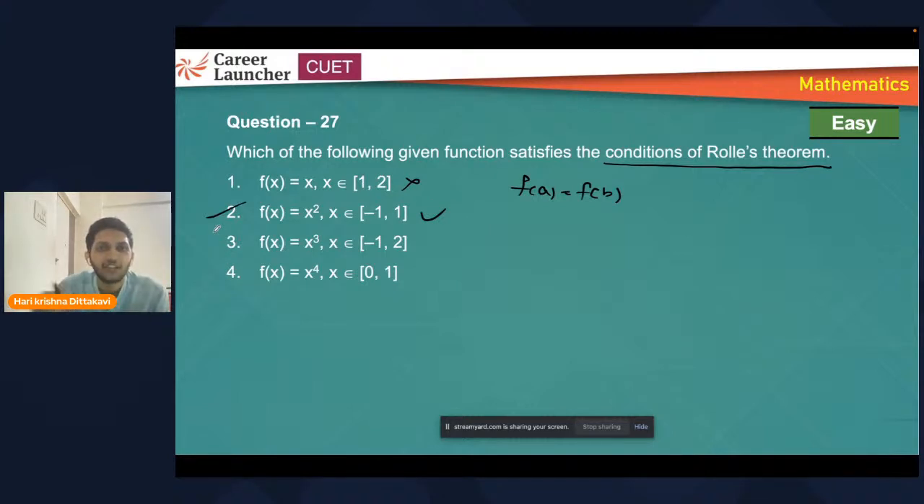Okay. Function has to be continuous and differentiable. That's the important point. In these examples, all are continuous and differentiable functions. You may get a different function in the exam. So